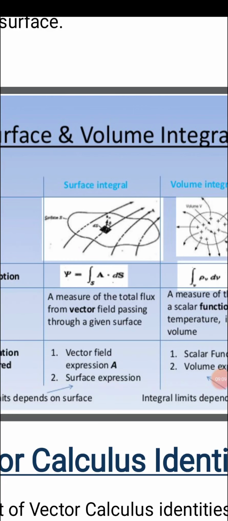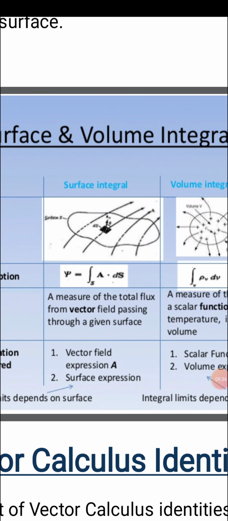The surface integral can be written as the integral over S, where S is in subscript.